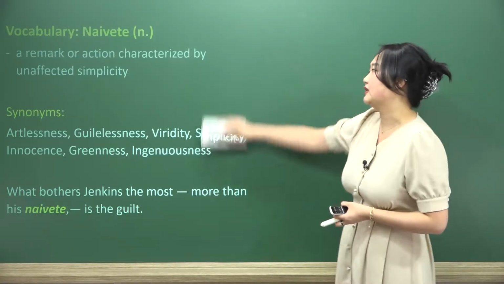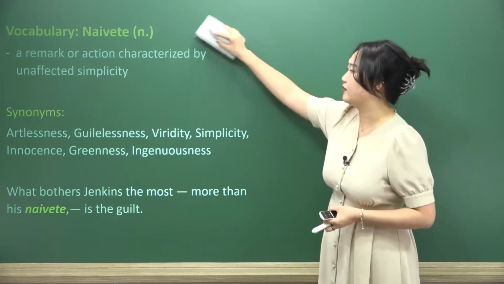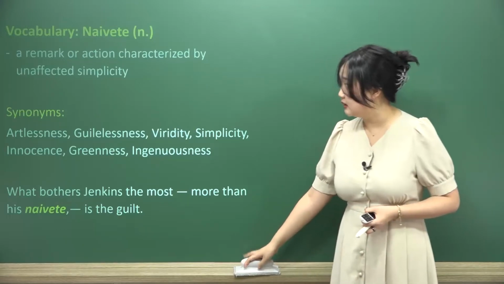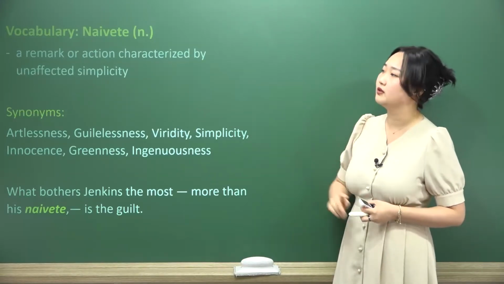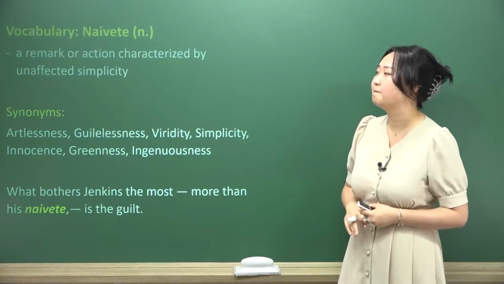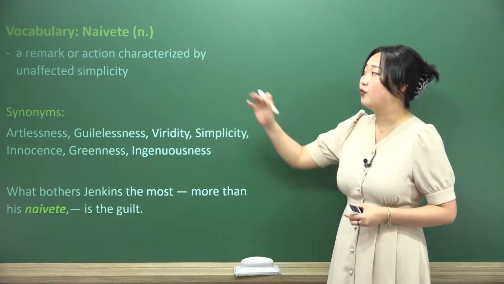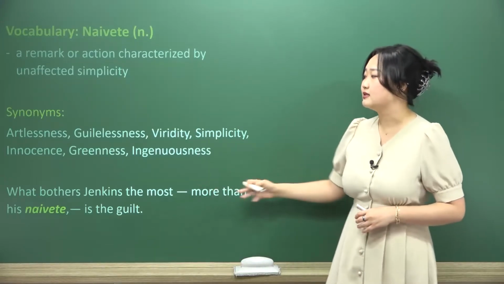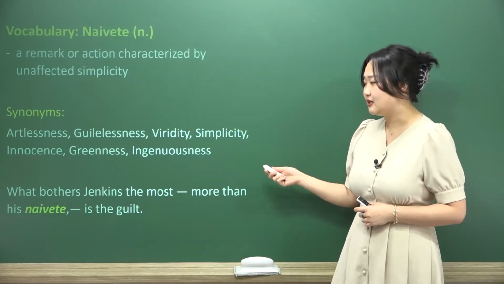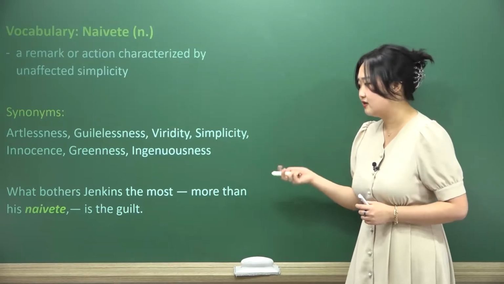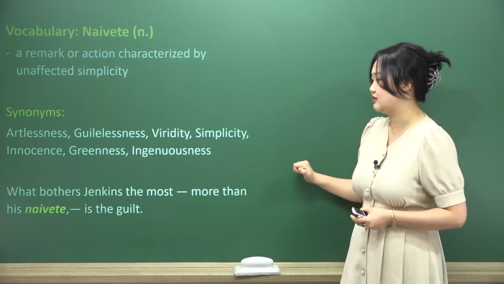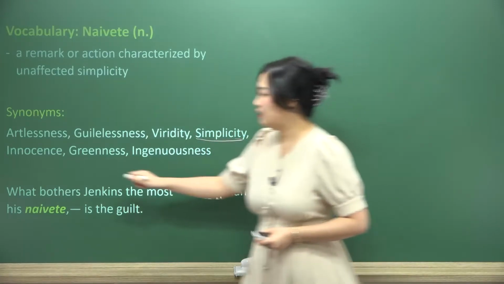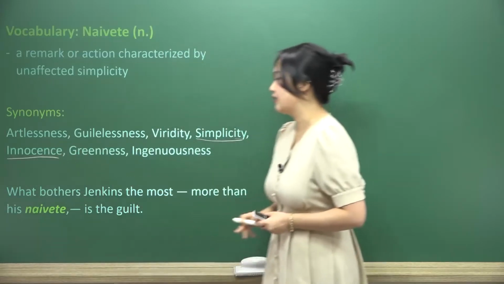The only difference really is if you're using the French spelling or the more Americanized spelling. Here I have the more American spelling written out for us, but I will show how we can use it in a different spelling as well. So synonyms here for remark or action characterized by unaffected simplicity would be artlessness, guilelessness, naivety, simplicity, innocence, greenness, or ingenuousness. So here we want to be focusing on this idea of simplicity and also the idea of innocence, okay?